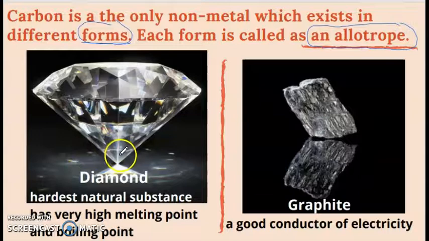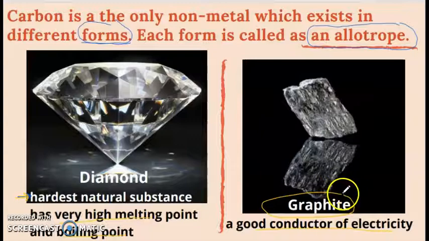So diamond, what are the properties of diamond? First of all, diamond is the hardest natural substance. And then it has a very high melting point and boiling point. Both are very high. At the same time, graphite is not so hard. It's a softer form of carbon. It has a lower melting point and a lower boiling point compared to diamond. And graphite is a very good conductor of electricity. Where can you find graphite? You can find graphite in pencil lead. All your pencil leads are made up of graphite,